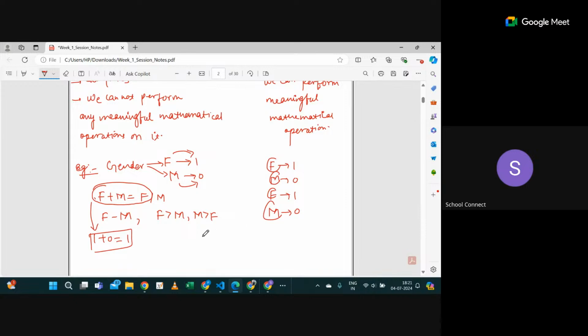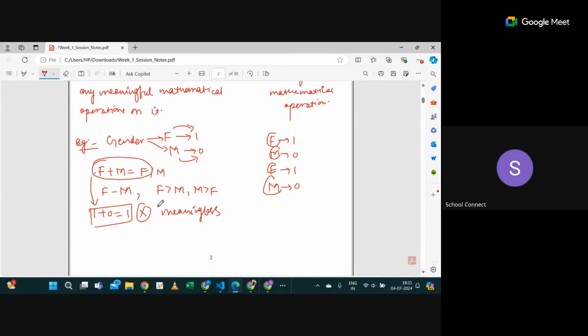So this is not possible, right? This is meaningless, correct? Yes or no? Similarly, I cannot do 1 minus 0 equal to 1 in this case. Again, this will be meaningless. So this kind of data will come under categorical data.